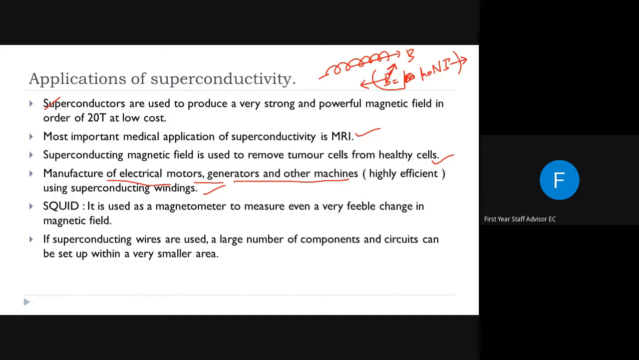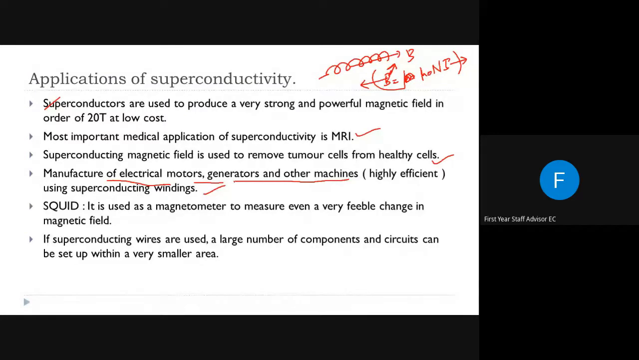SQUID is also an electrical or magnetic component, or we can say it is a measuring equipment used in the applications of superconductivity. It is a magnetometer to measure very feeble changes in magnetic field. SQUID is an equipment that can measure even small changes in the magnetic field.